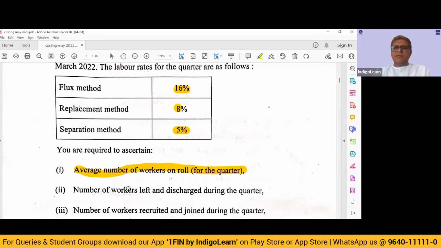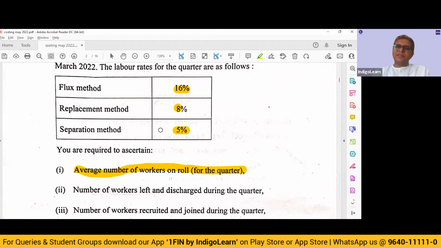Then next, they want us to find out the number of workers left and discharged during the quarter. So we know the average number of workers on roll. We know what is the turnover labor rate based on the separation method.